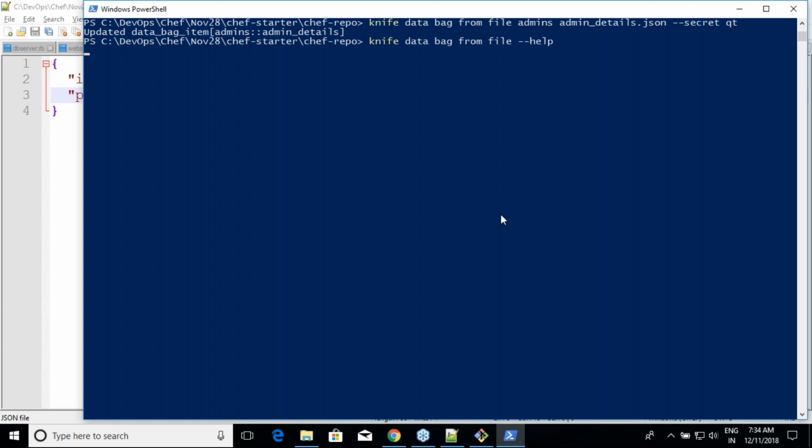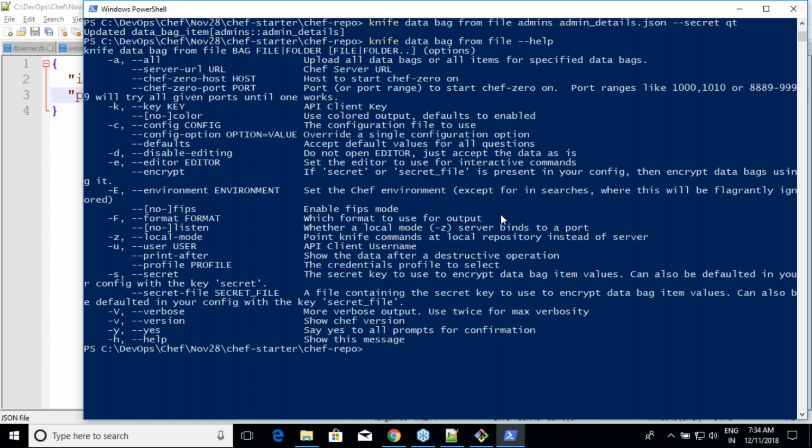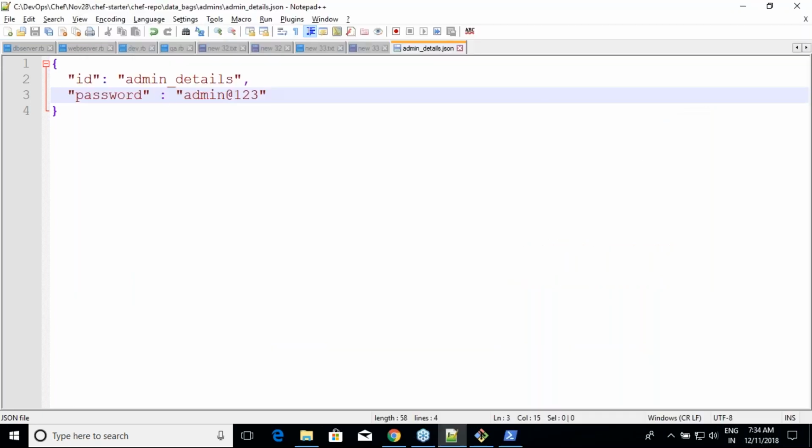right? And whenever it is changing the local file, it searches for a file in the admins folder, right? Yes, local mode. So it searches for a file in your admins folder with id.json. What is my id value? Admin underscore details.json. So for example, by mistake, if you have not written this file as admin underscore details.json and my.json, then you will see two JSON files in this. One is your my.json, the other one is admin underscore details.json.